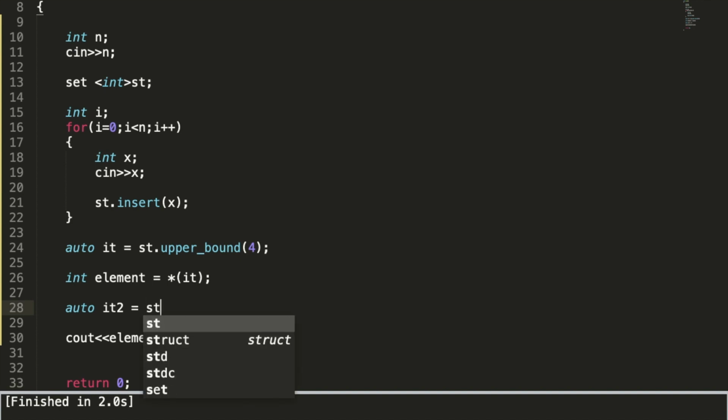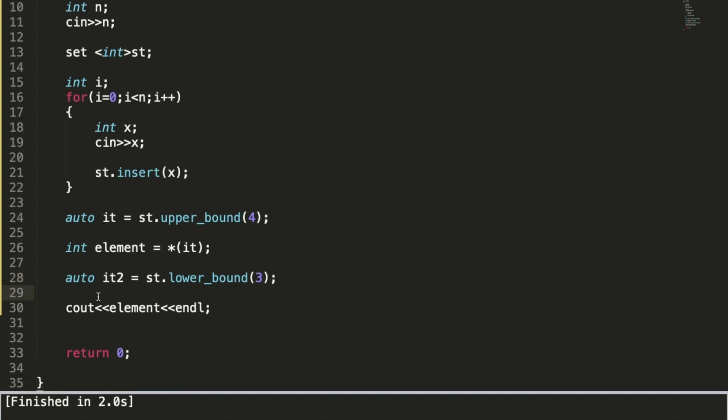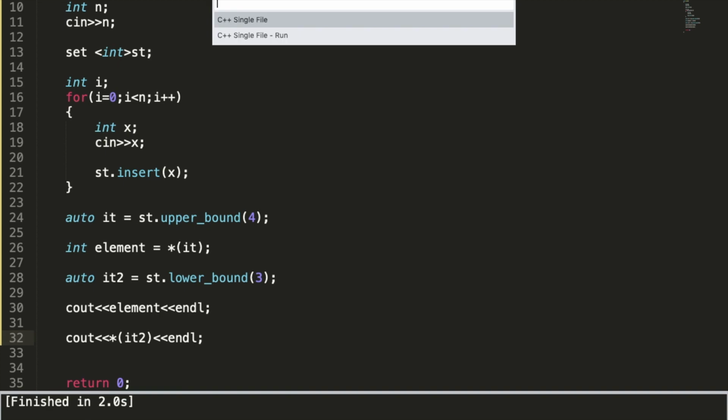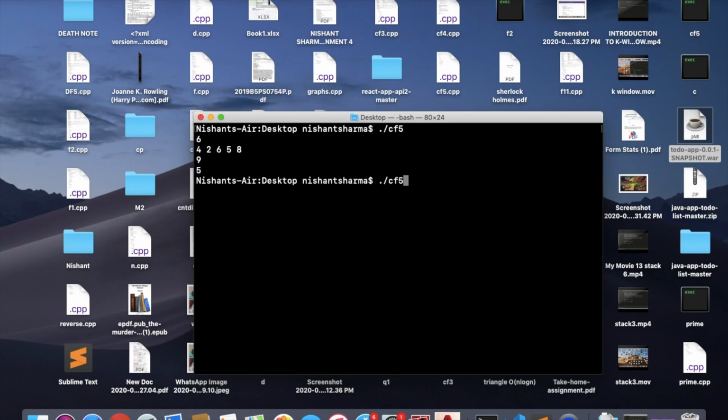So I'm going st dot lower bound of, suppose I'm giving 3. Now what is the element? I'm going to print it directly. How I am going to put it is star outside and it2 inside. This is how we are going to get the lower bound element.